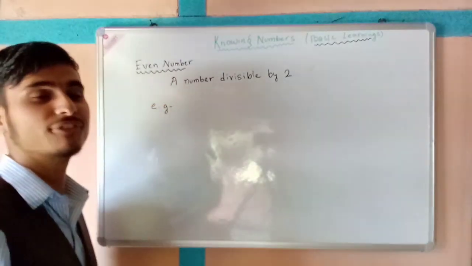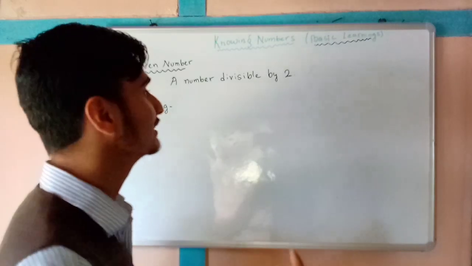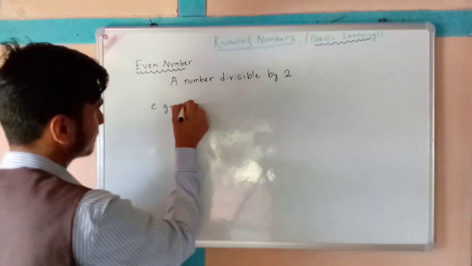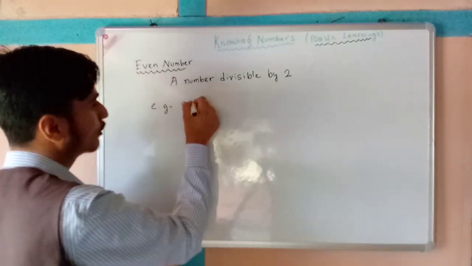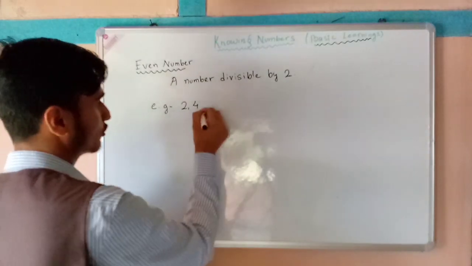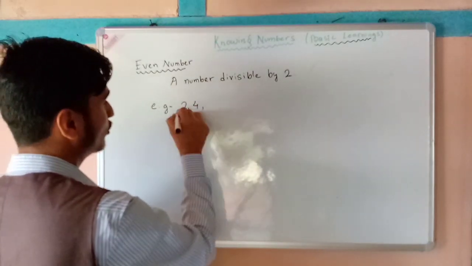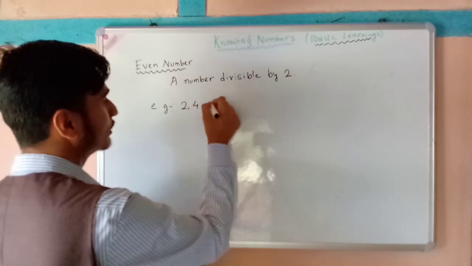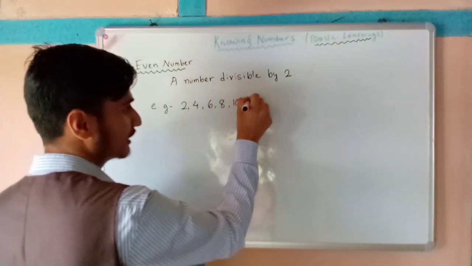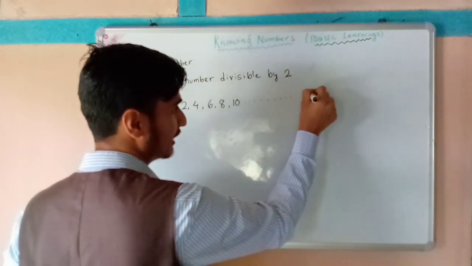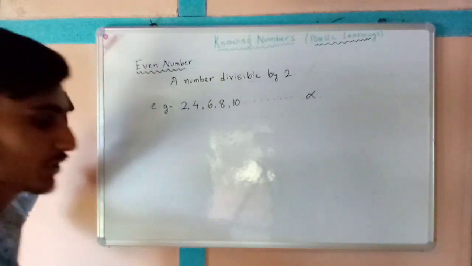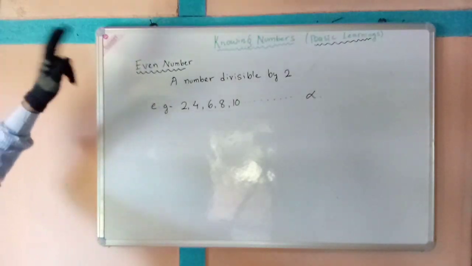With what can we divide? With the help of 2, which numbers can be divided? For example, 2, 4. Is 4 divisible by 2? 2 twos are 4. It continues like that. 2 twos are 4, 2 threes are 6, 8, 10, it continues till infinity. So first of all we learned whole numbers, natural numbers and even numbers.